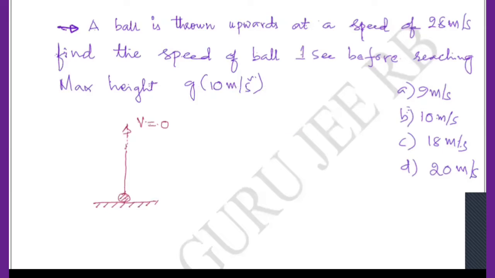Required here before 1 second. That means if I take this point, it is nothing but 1 second before. So what is its velocity? This is the speed at this point. What is the speed? Are you able to see clearly?